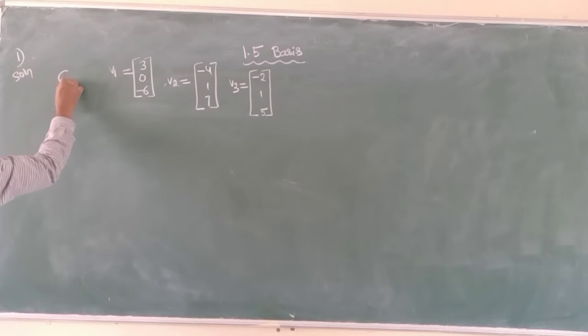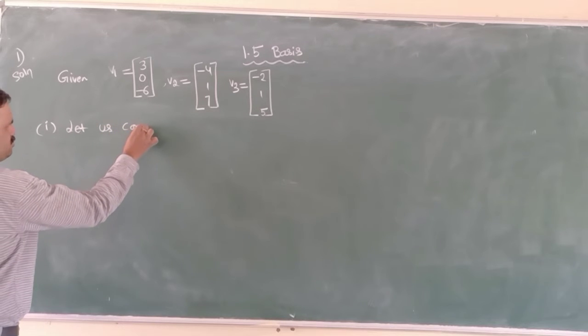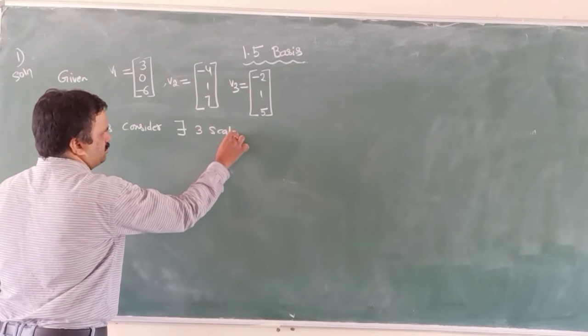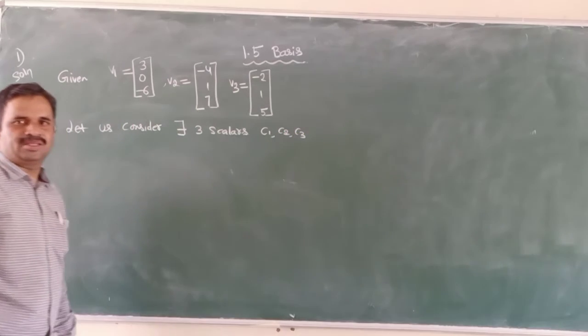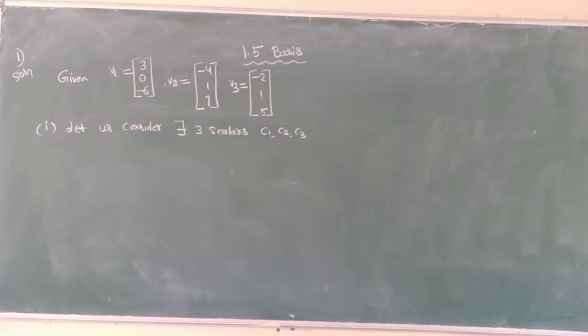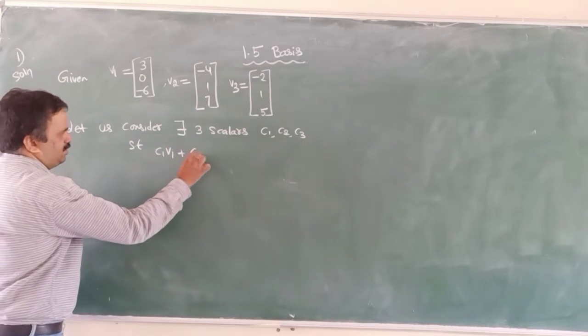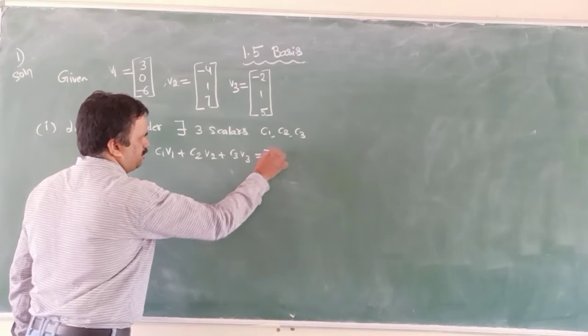Solution. Given V1, V2, V3. First, number one, let us consider there exist three scalars C1, C2, C3 such that C1 V1 plus C2 V2 plus C3 V3 is equal to 0 bar.